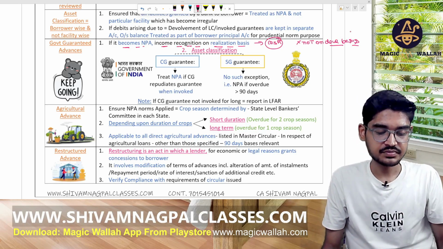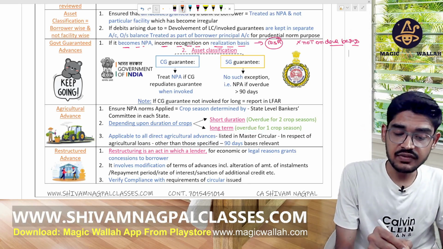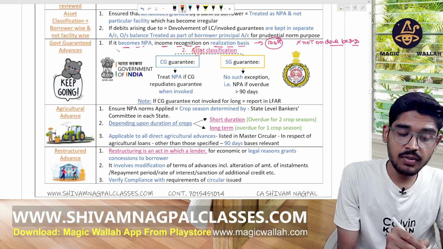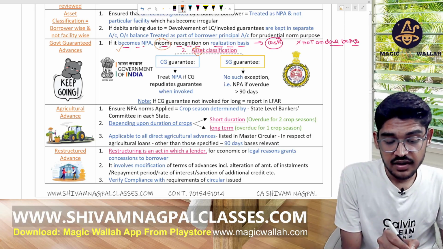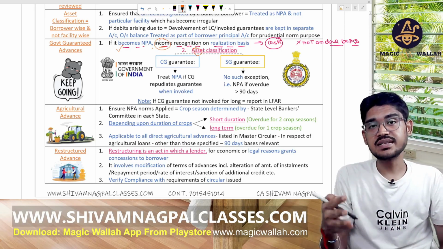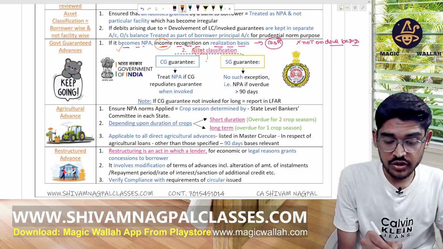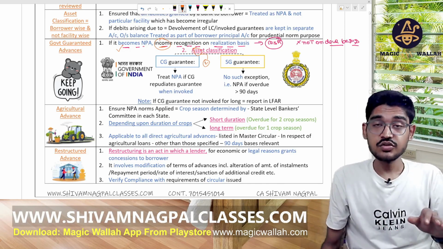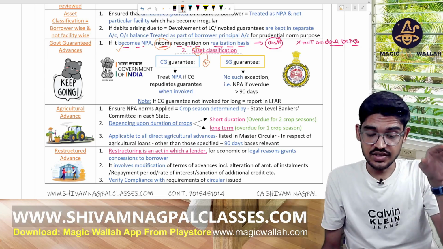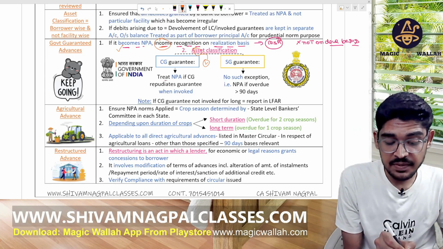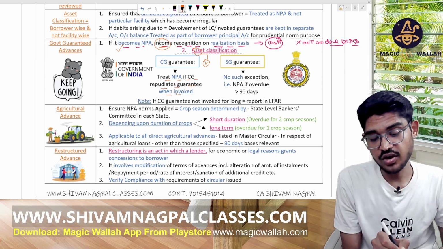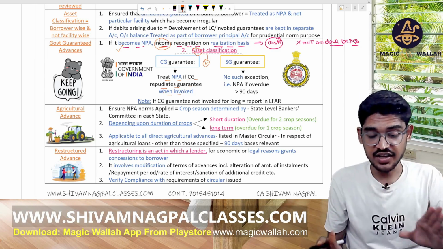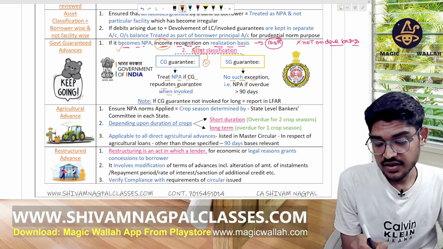This is clear? Here we talked about income on interest, but now we're talking about classification. If the loan is guaranteed by the CG, treat it as NPA if the guarantee is invoked. But in case of the SG guarantee, there is no such exception.